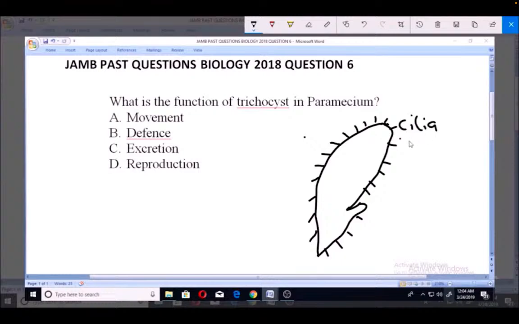And this cilia is used for movement. Cilia is used for movement and getting food, both movement and getting food for the paramecium.